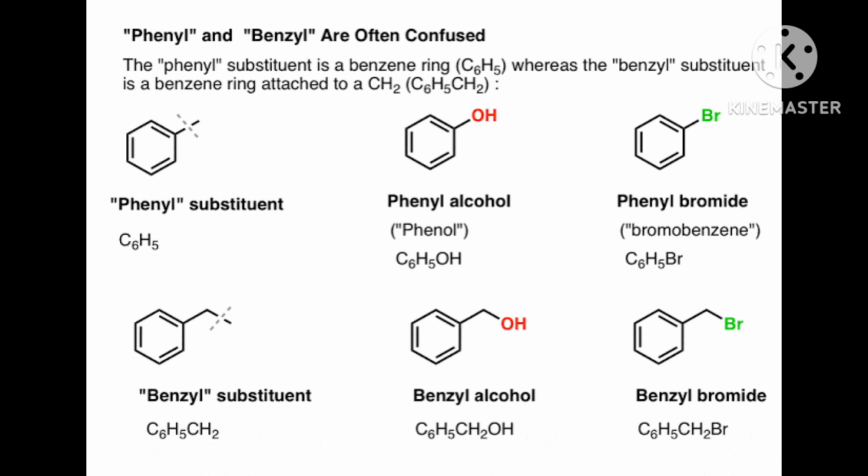That carbon is attached with 3 carbons and OH is already attached. This is the example of a tertiary allylic alcohol.